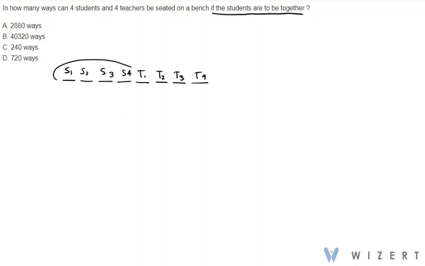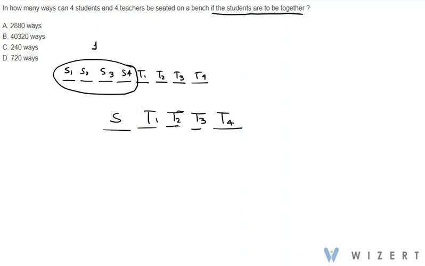So we can consider all of them as one quantity, that is one person, and we can have this as S, T1, T2, T3 and T4. Now teachers and students can change their places in this way: T1, S, T2, T3, T4.